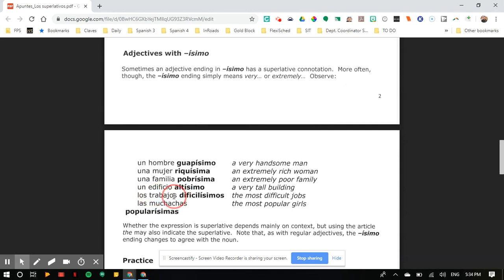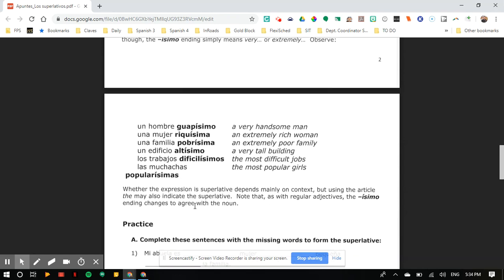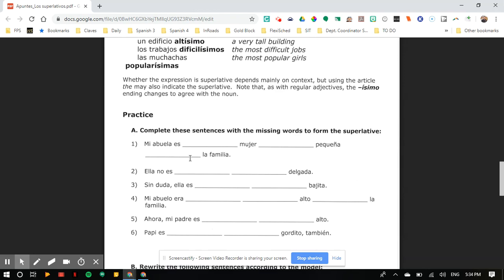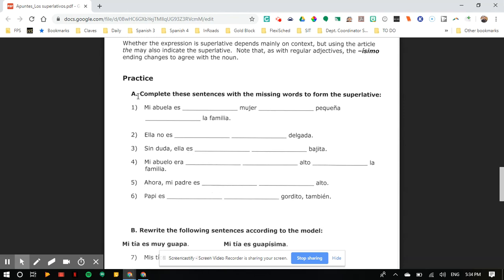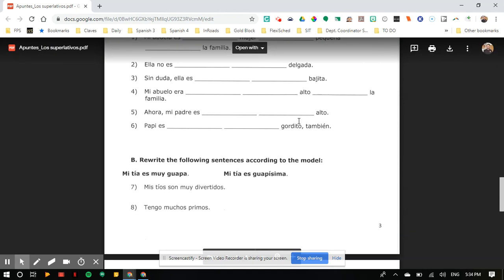Trabajo is masculine and plural. So difícil, which normally ends in an L, we're just going to add ísimos. You could just look at trabajos and see the OS there and know that at the end it's going to match. Dificilísimos. So just so you know, to say something is very, very, we're going to add ísimo or ísima or ísimos or ísimas. So your next task is to move on and try part A and B here.